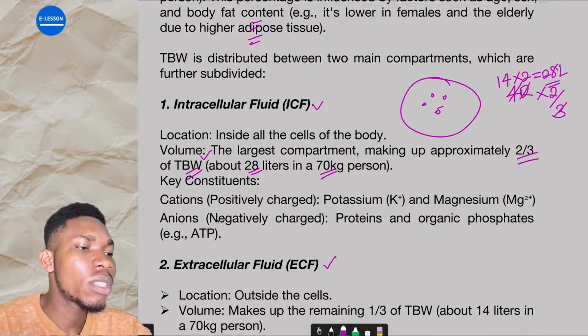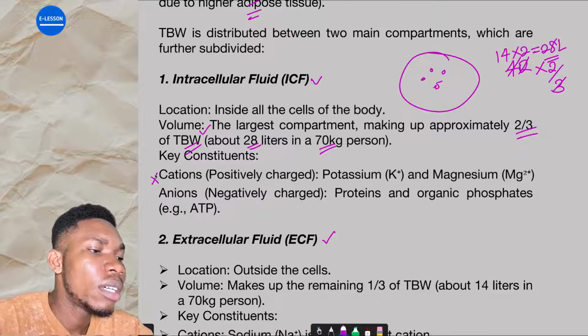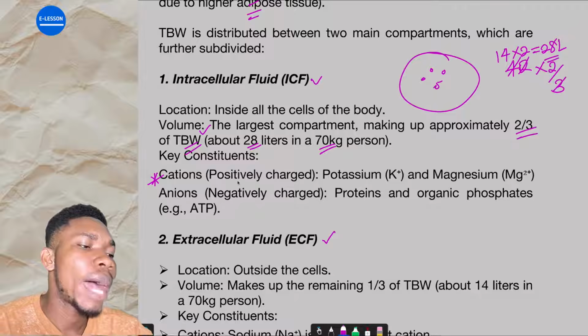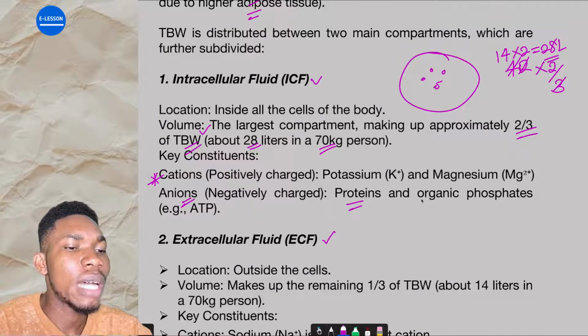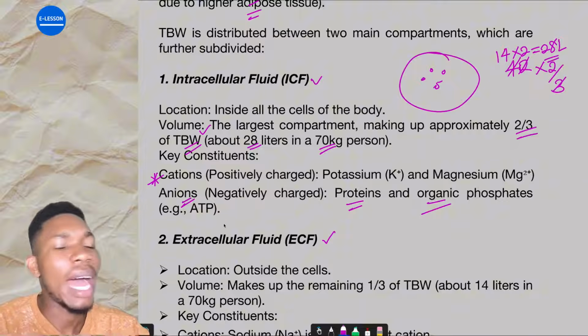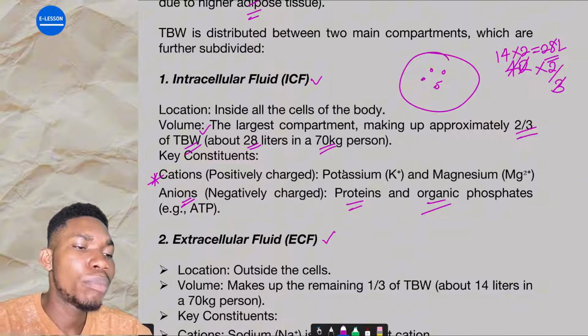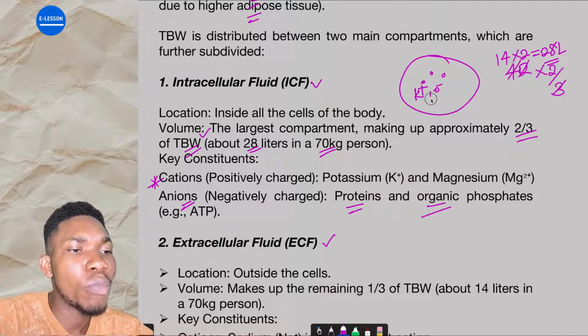Now, what are the key constituents of the intracellular fluid? Inside of the cell, we have potassium ions and magnesium ions. These are the cations. Then anions like proteins and organic phosphates are inside of the cell. Are you getting it? You know, we said potassium. If you attended that lecture on action potential, I told you that potassium is more inside of the cell than what?